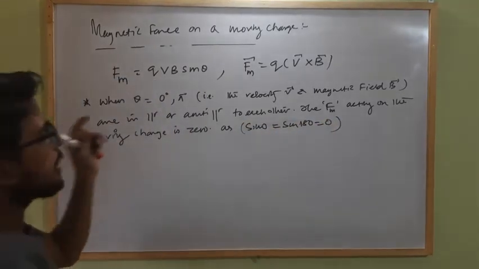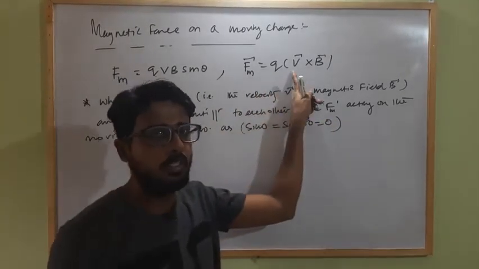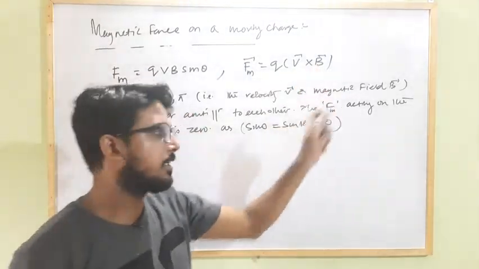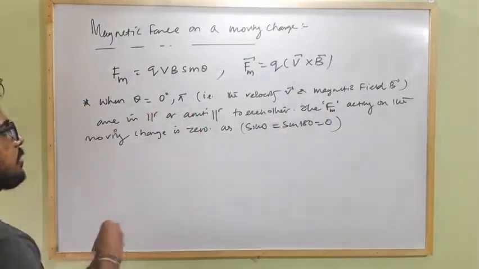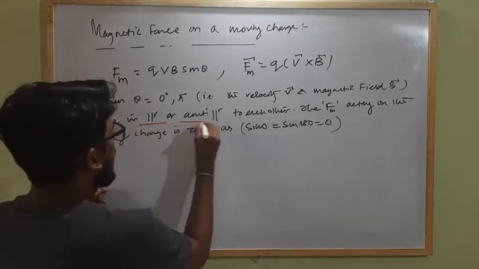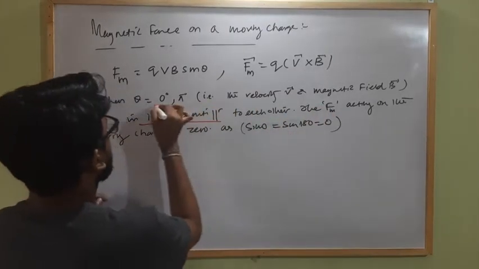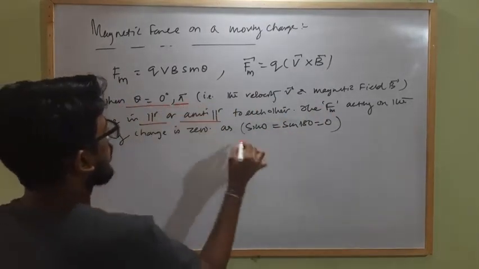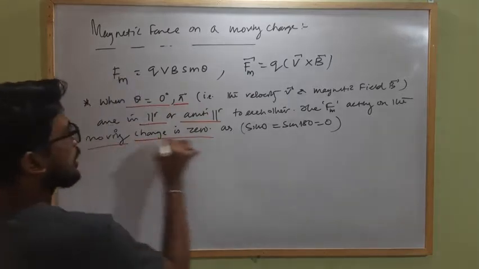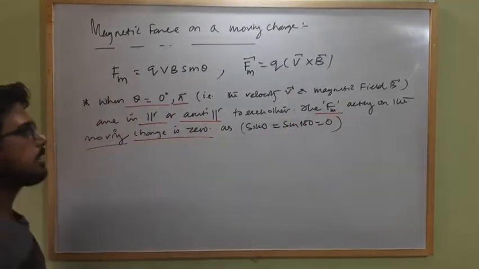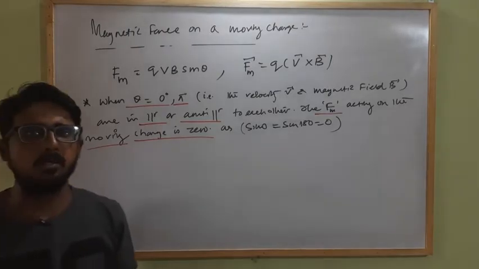That means when the direction of velocity of the moving charge and the external magnetic field strength are parallel or anti-parallel to each other, that means theta equals 0 or pi, the magnetic force acting on the charge is 0. Clear?